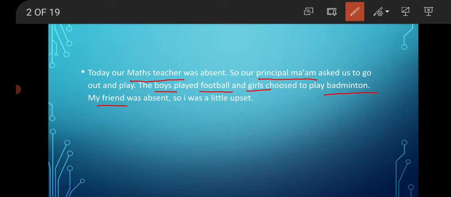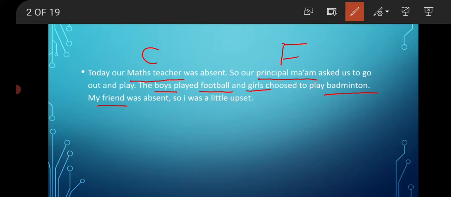Because maths teacher does not clearly state the gender of our teacher, this common noun is going to be a common gender, and for common gender we are writing C. Next is principal ma'am. Here if it had been only principal, then it would have been common gender, but here it is principal ma'am, so it is very much clear that we are talking about our ma'am who is a female, so it is a feminine gender, isn't it?